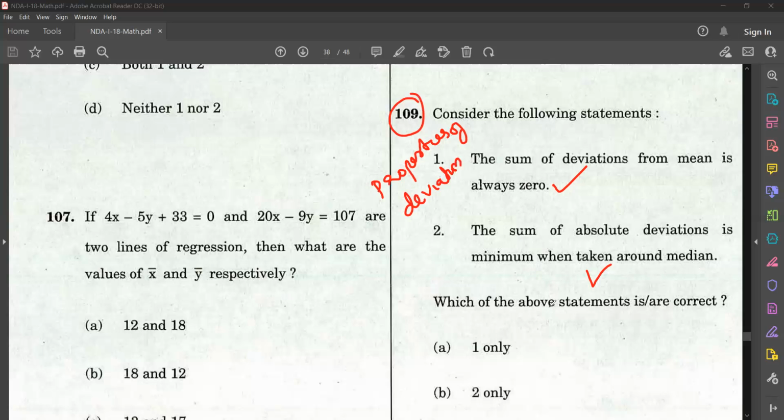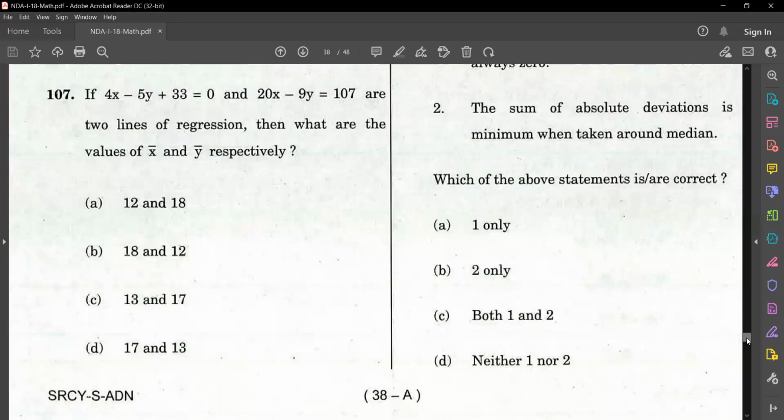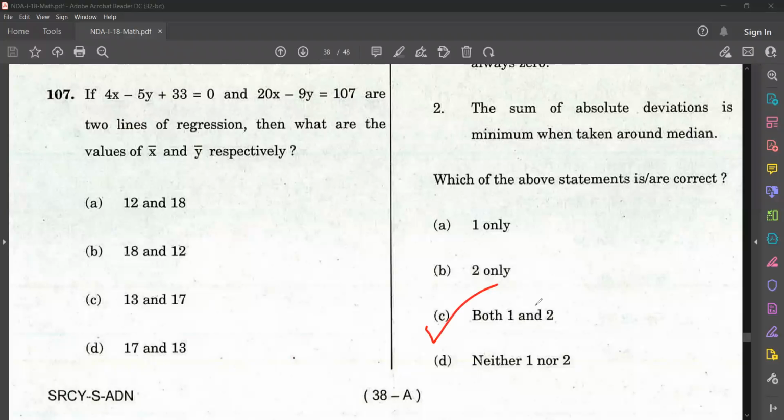These two statements are correct. So both 1 and 2. That means the sum of deviations from mean is always 0, and the sum of absolute deviation is minimum when taken around median. So both the statements are correct. Both 1 and 2. Option C is the correct answer.